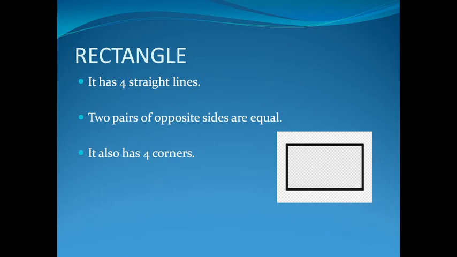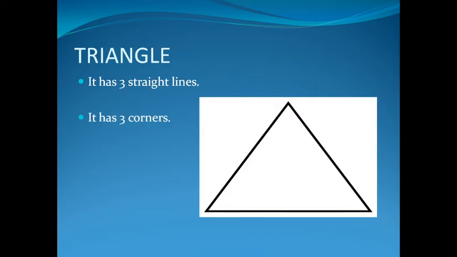Moving on to rectangle, which is similar to square, also having four sides. The only difference is that the opposite sides are equal in a rectangle. It has four corners. Triangle. Triangle is a closed figure which has three straight lines and three corners.